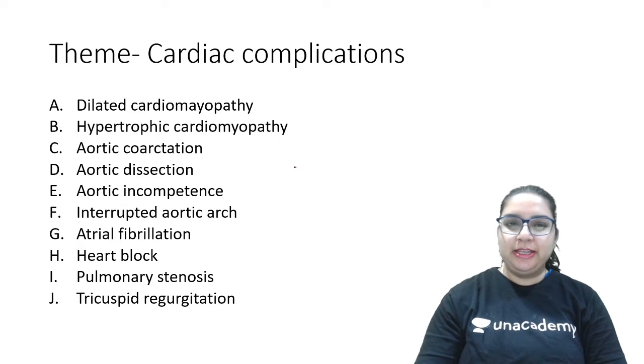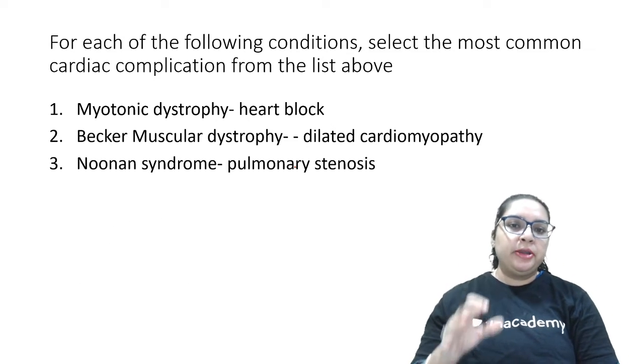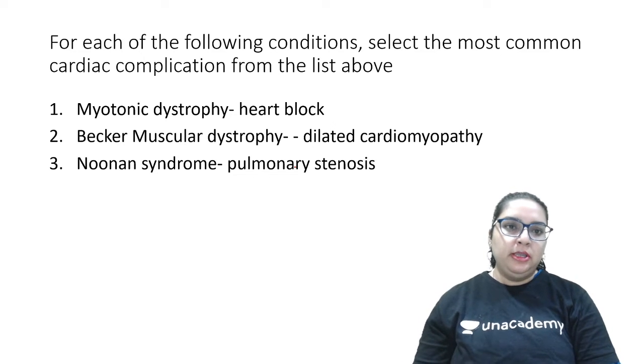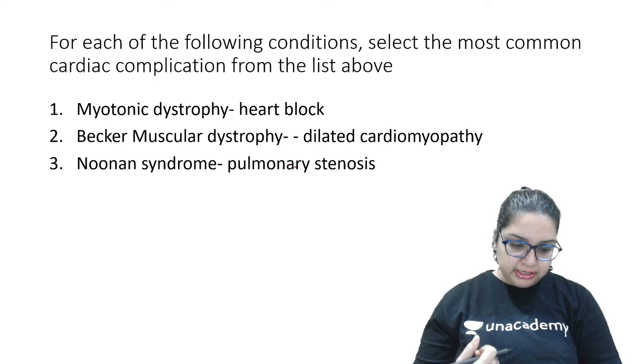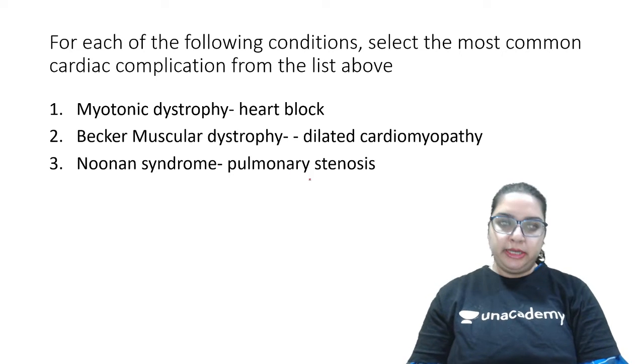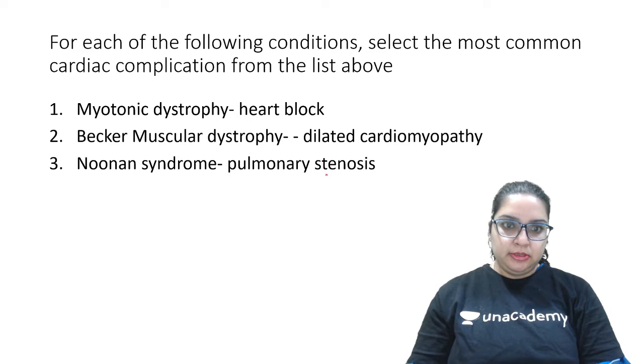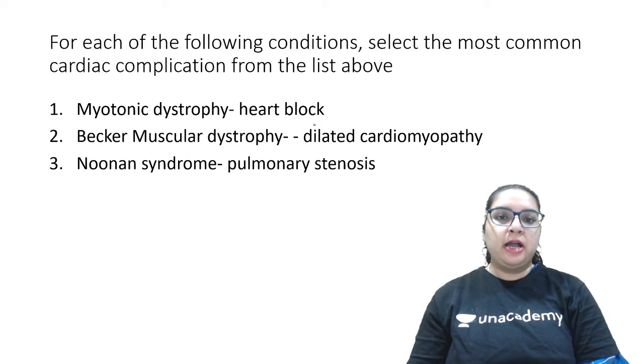Okay, well tried. I think there's confusion related to myotonic dystrophy. The answer for myotonic dystrophy is heart block. Becker's, most of you have answered correctly. It is dilated cardiomyopathy, and Noonan syndrome, correctly answered. It is pulmonary stenosis. For myotonic dystrophy we commonly get heart block.